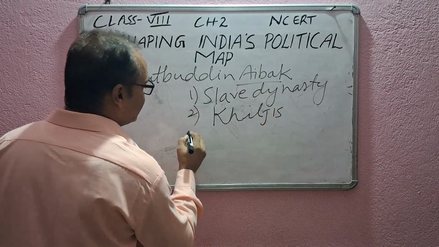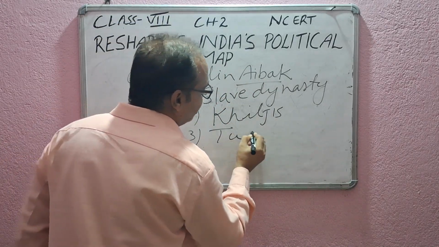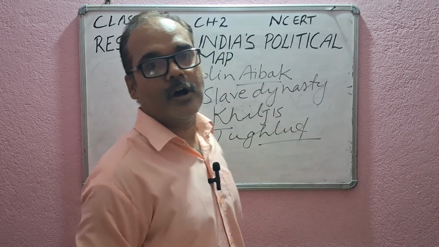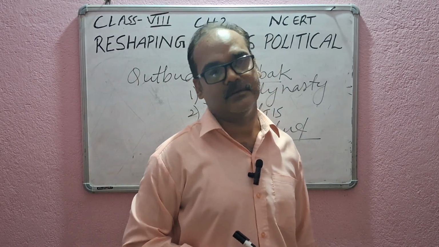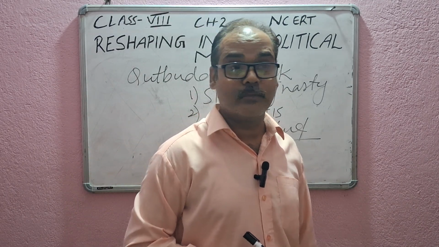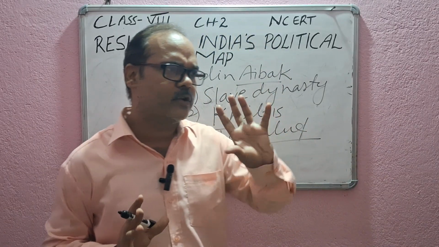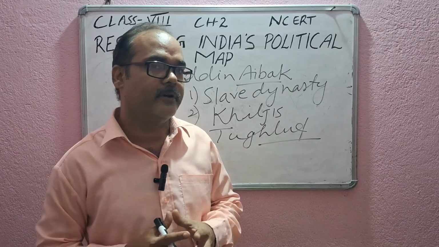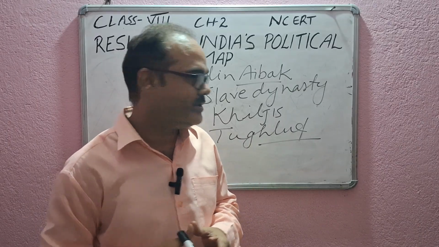He had great knowledge of administration. Next, we have the Tughlaqs. When we talk about the Tughlaqs, we always talk about Muhammad bin Tughlaq. He was a very knowledgeable person with great vision, but he could not put his vision into practice, and it was a blunder during his reign.